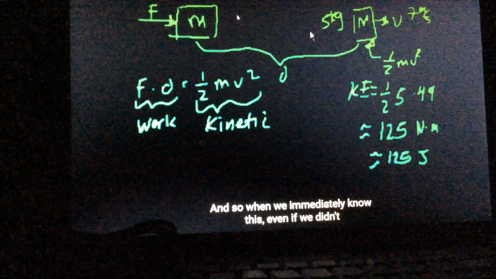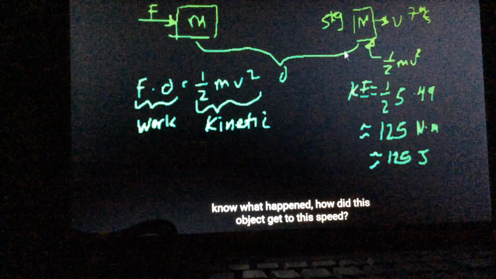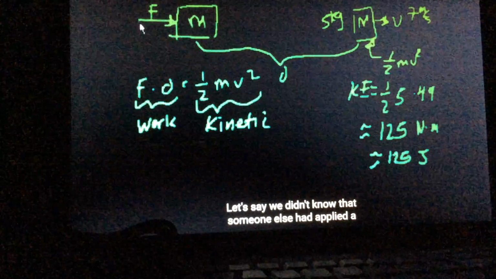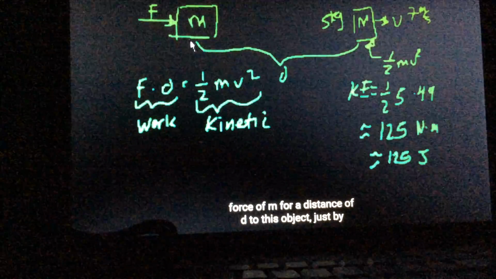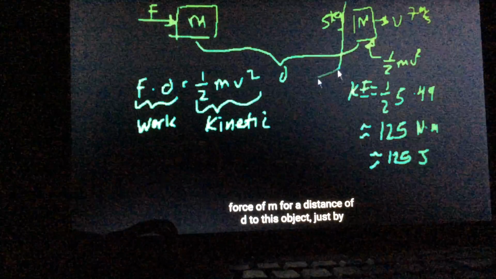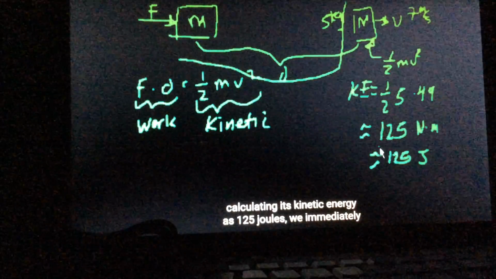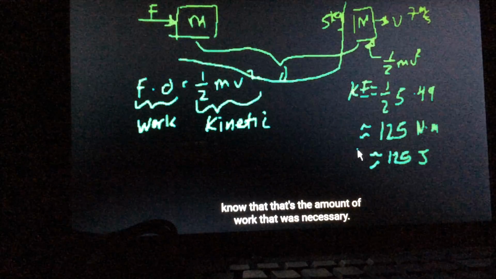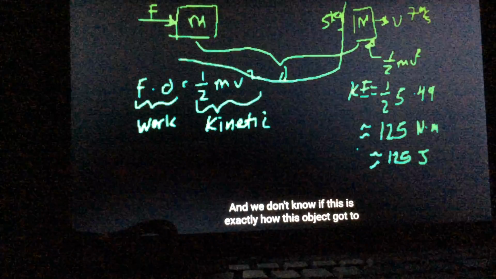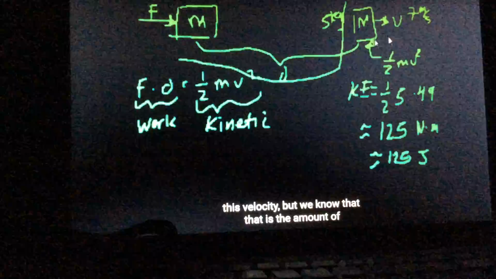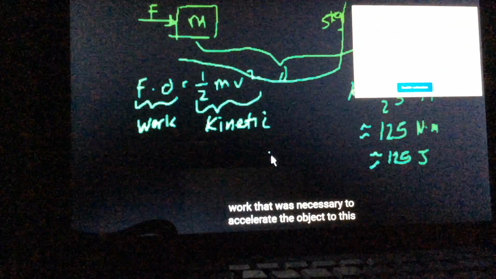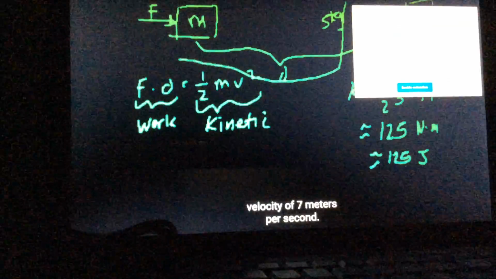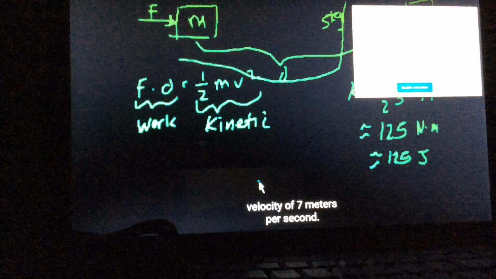And so we immediately know this, even if we didn't know how this object got to this speed. Let's say we didn't know that, and someone else had applied a force of m for a distance of d to this object. Just by calculating its kinetic energy as 125 joules, we immediately know that that's the amount of work that was necessary. We don't know if this is exactly how this object got to this velocity, but we know that is the amount of work that was necessary to accelerate the object to this velocity of 7 meters per second.